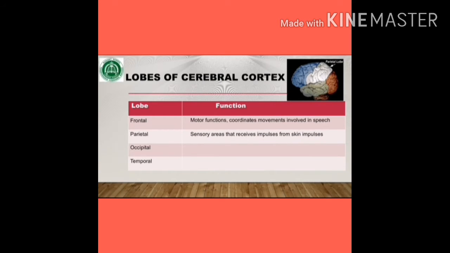The parietal lobe contains sensory areas that receive impulses from the skin, like to feel pain, temperature, etc. The occipital lobe receives and analyzes visual information, and at the last, the temporal lobe is concerned with hearing and smell.